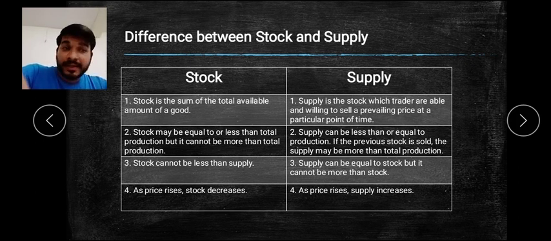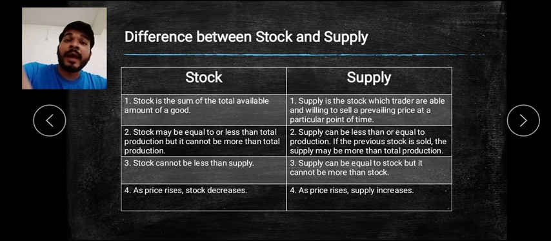Here it can be less or equal to production. Means हम कितना सप्लाई कर सकते हैं जितना हमारे पास स्टॉक है. If you are having 1000 barrels of oil, you want to sell all 1000 of them, that is the supply. Or else if you want to sell only 600 of them, that is the supply.